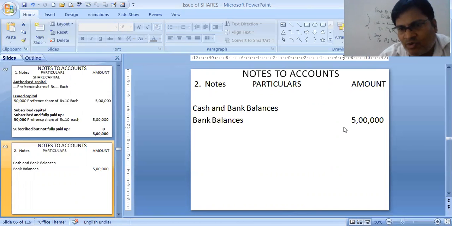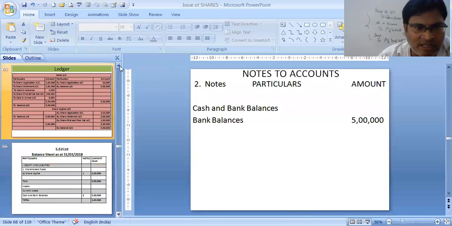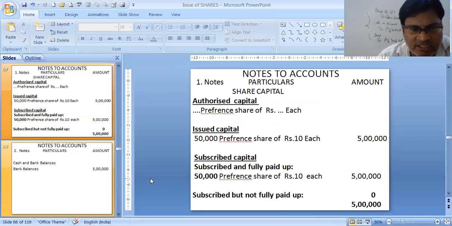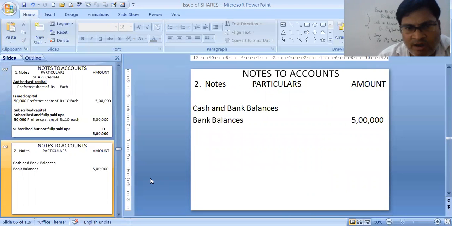Bank balances we have to write because it can be cash in hand also. That's why we prepare notes to accounts. 5 lakhs. And that is shown in the balance sheet as 5 lakhs. Cash and bank balance 5 lakhs. The format you have to remember. In schedule 3 I have already done all that.